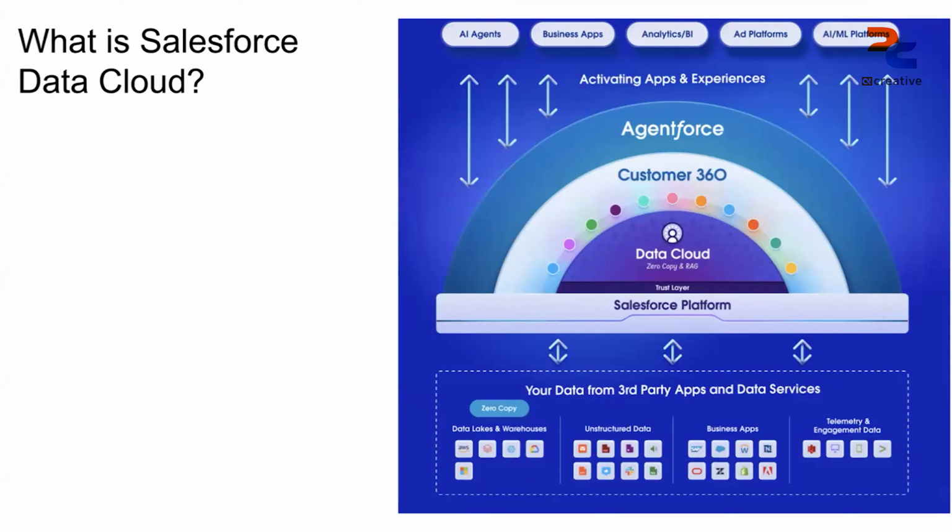That's why Salesforce came up with Data Cloud. To understand the basics of Salesforce Data Cloud, what is exactly this? Salesforce runs on three pillars. One is the CRM part, which is what we already know about Salesforce. Then we have the AI part, as everyone talks about AI after the evolution of ChatGPT. We have Agentforce, but where Agentforce is going to run, it needs some information. That's where Data Cloud comes into the picture.